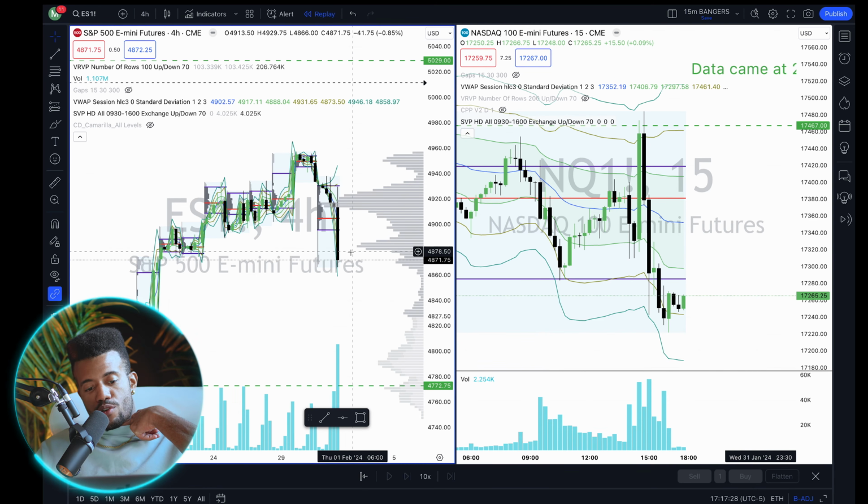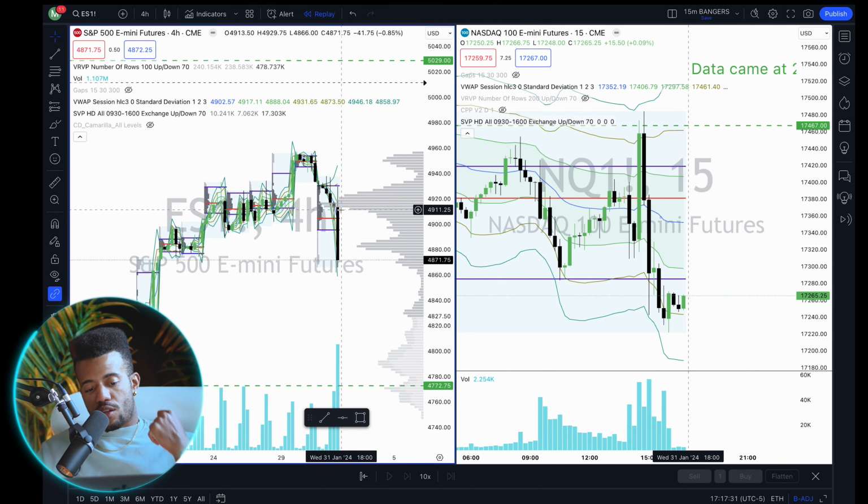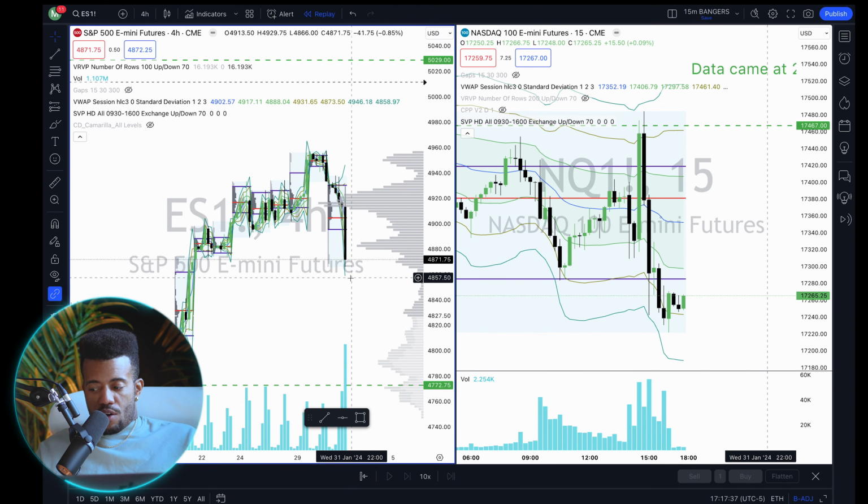If we do bounce from here, we're going to reverse and erase this entire move, right? Up to 49.11, if not more. That would be my bet based off of the current price.